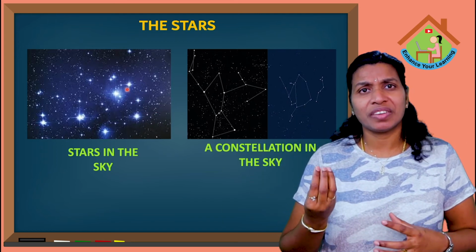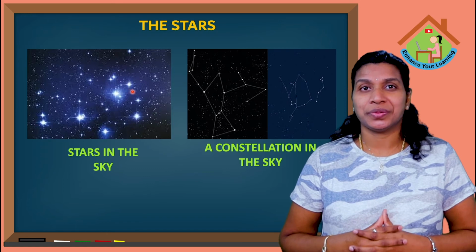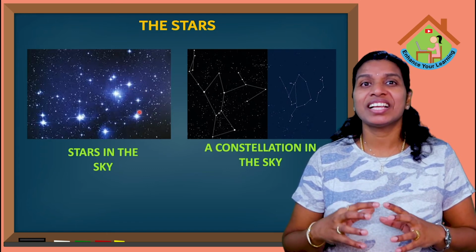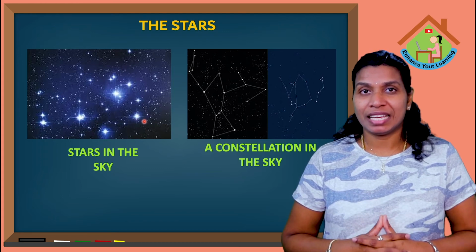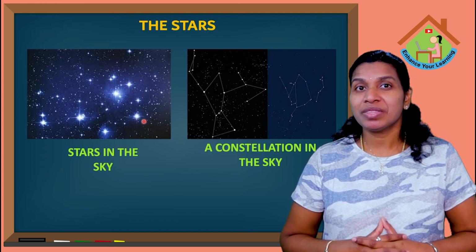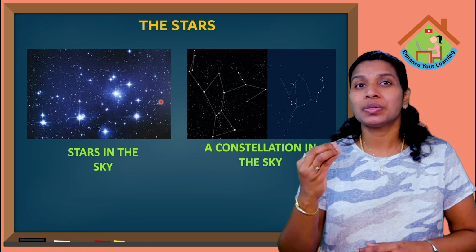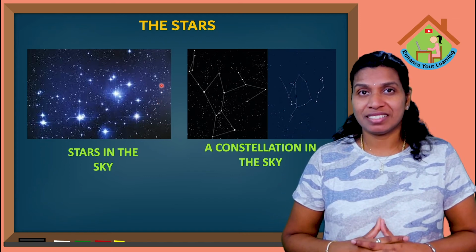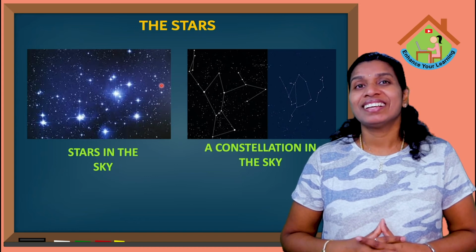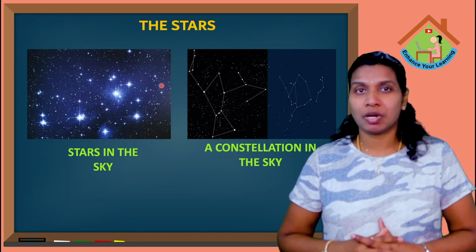Do you think they are very small? No, actually the stars are very big and they have their own light. Because we are seeing them from the earth, they look so small. The stars are too far away from us. That is why they look very small.